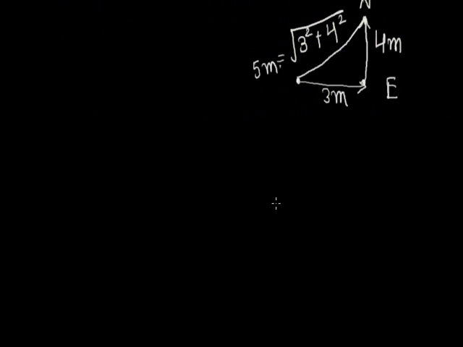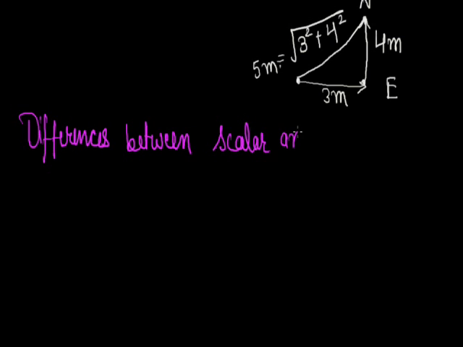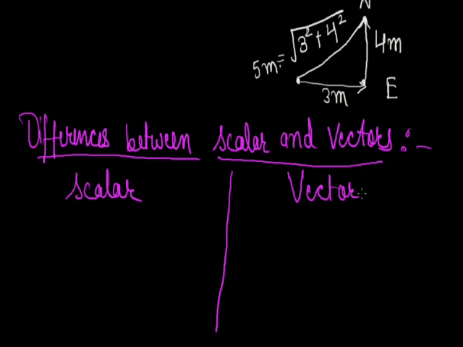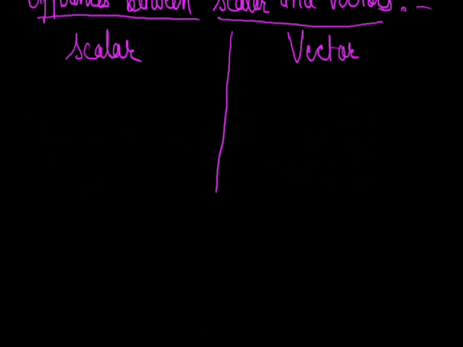Now what are the differences between scalar and vector? Actually, the first difference is that scalars are represented by only their symbol. Symbol means, if I want to represent time, then I use small t. If I want to represent mass, then I can write m. If I want to write speed, then I can write s. Only by symbols, the representation is normally by their symbol.